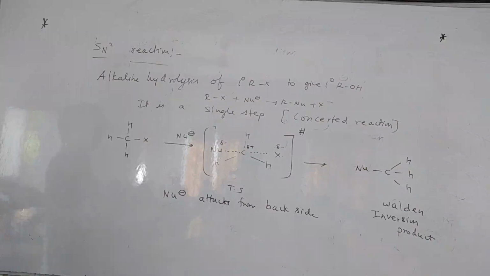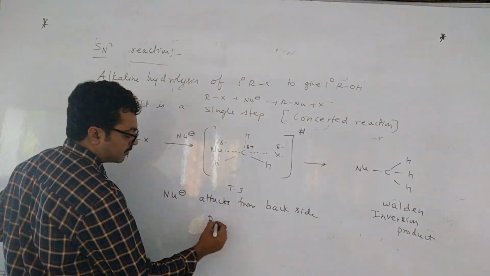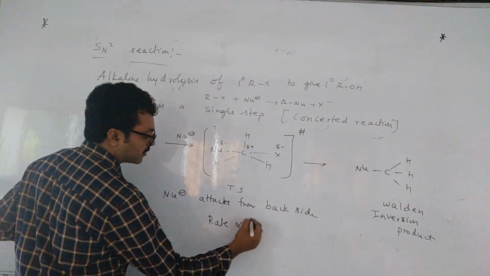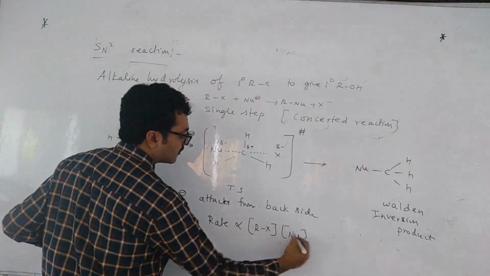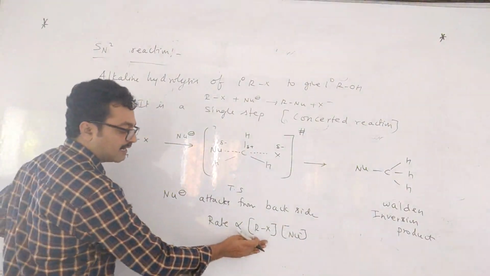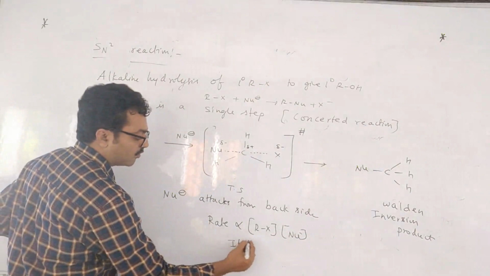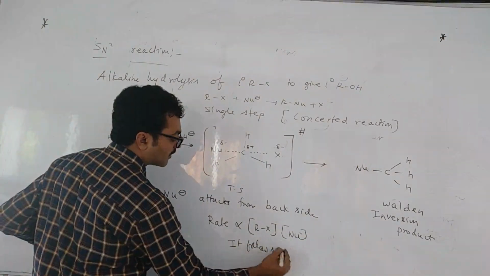Here only the inverted product is formed. Now if you see the rate of reaction, the rate is proportional to the alkyl halide and also the nucleophile concentration. The rate depends upon the concentration of alkyl halide and also nucleophile. So it follows second order kinetics.